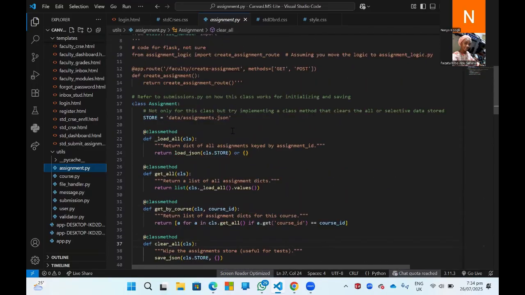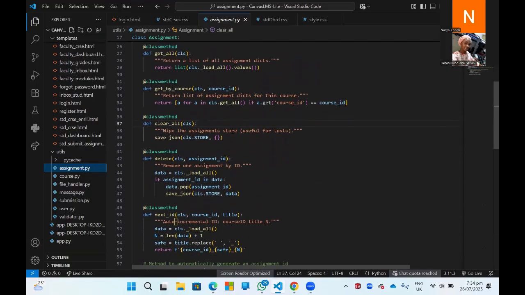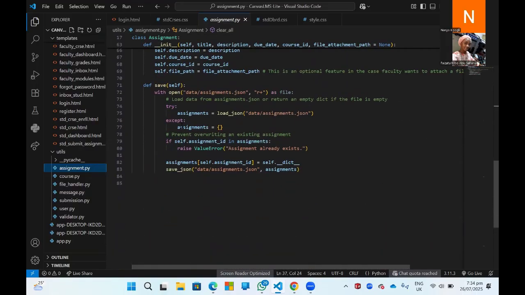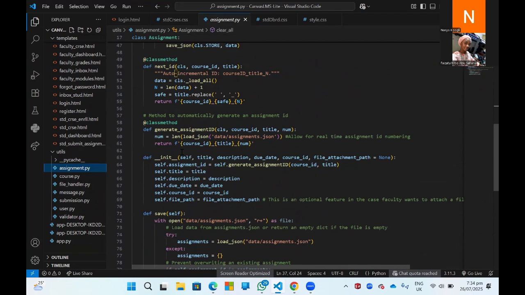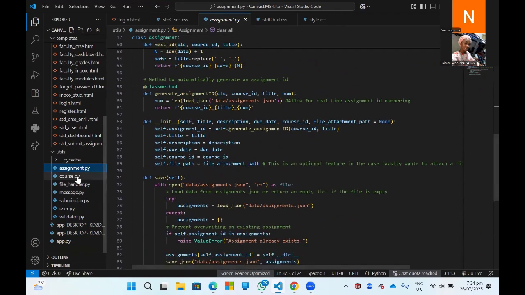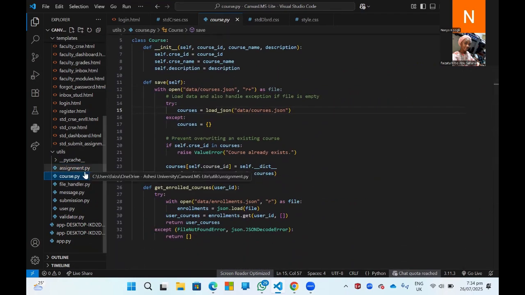So as you can see, this particular file contains the classes for the Canvas, for the assignments part of the Canvas slides, and all functions that apply to it, like generating assignment IDs and saving the files. We also moved on to the course. So we did that for everything, the course, the file handler, the message and the submissions, and also the user.